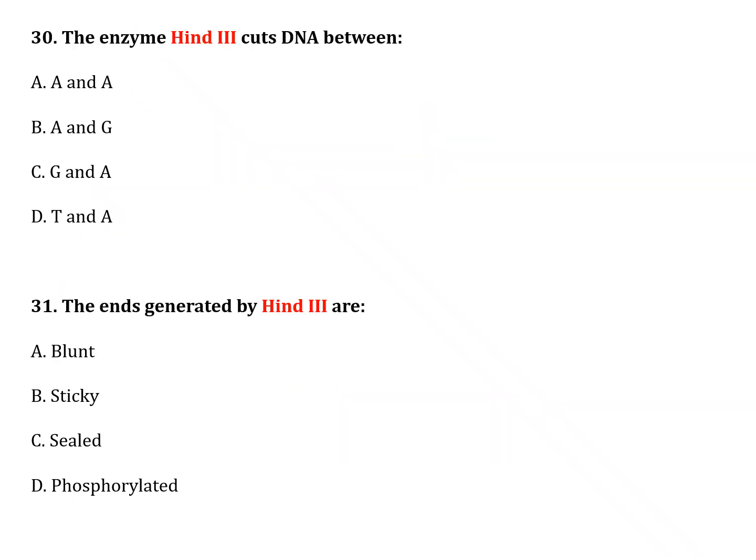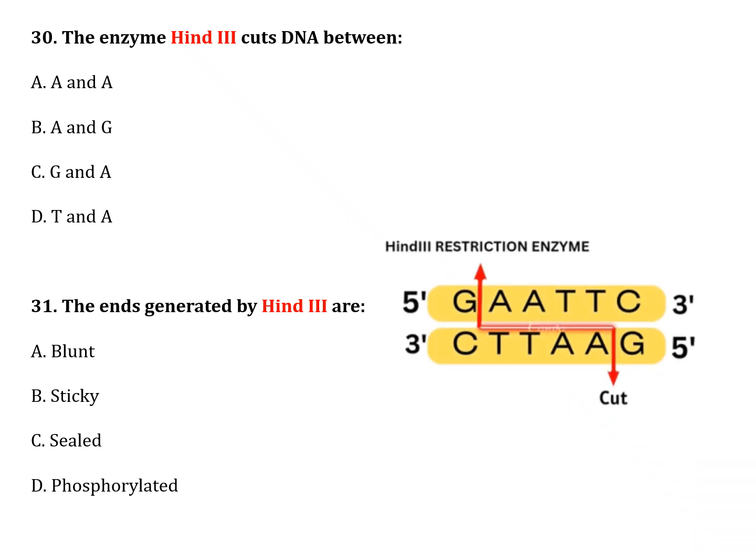The next question, number 30. The enzyme HindIII cuts DNA between: option A, A and A; option B, A and G; option C, G and A; option D, T and A. The correct answer is option C, G and A. The next question, number 31. The ends generated by HindIII are: option A, blunt end; option B, sticky end; option C, sealed; option D, phosphorylated. The correct answer is option B, sticky end. This is a sticky end.